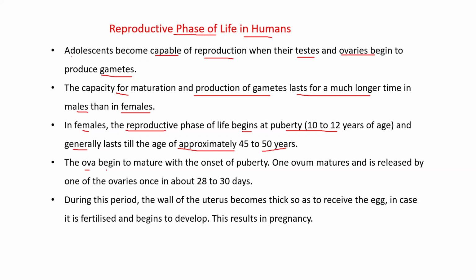The ova begin to mature with the onset of puberty. One ovum matures and is released by one of the ovaries once in about 28 to 30 days. During this period, the wall of the uterus becomes thick so as to receive the egg in case it is fertilized and begins to develop. This results in pregnancy.